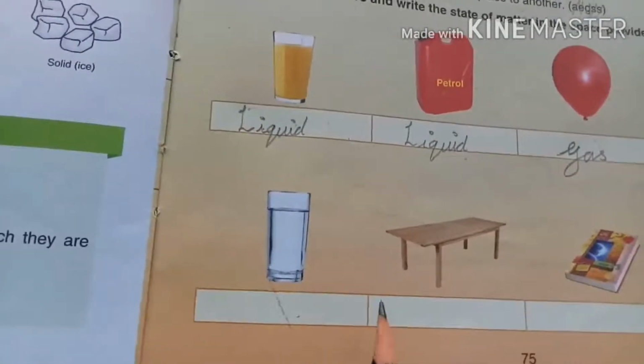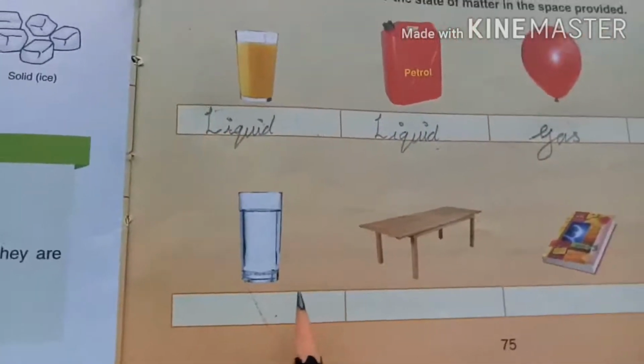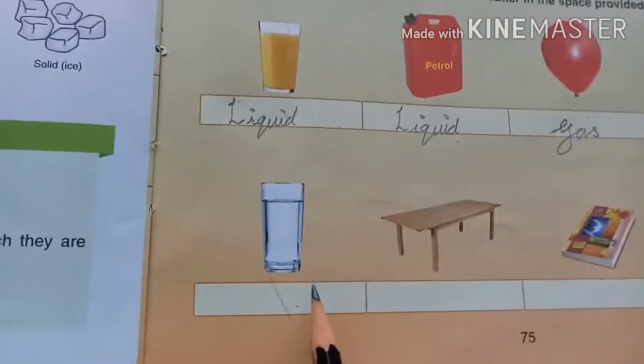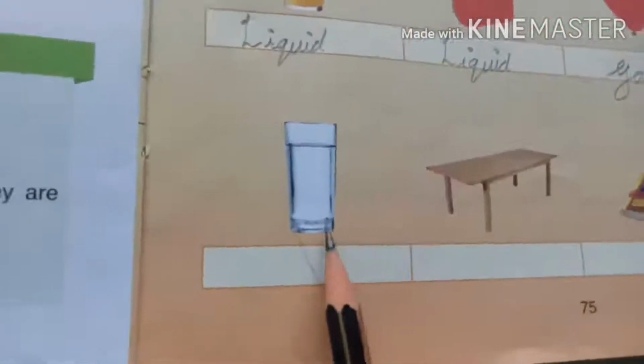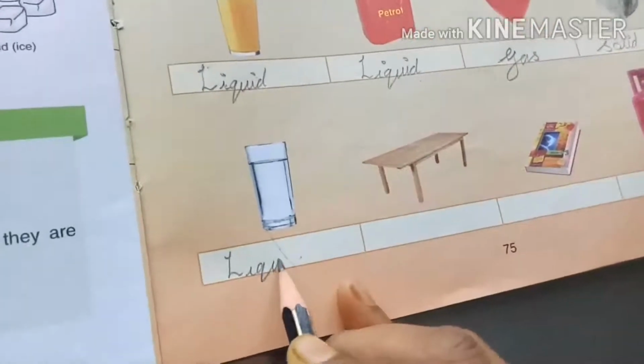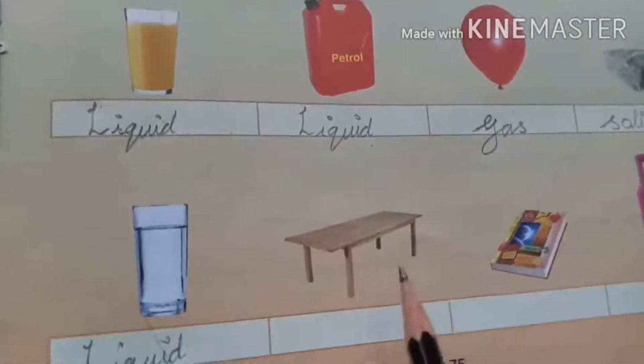If you pour the water in a water bottle, it takes the shape of the water bottle. So it depends on the container. So what is that? That is liquid. L-I-Q-U-I-D, liquid.